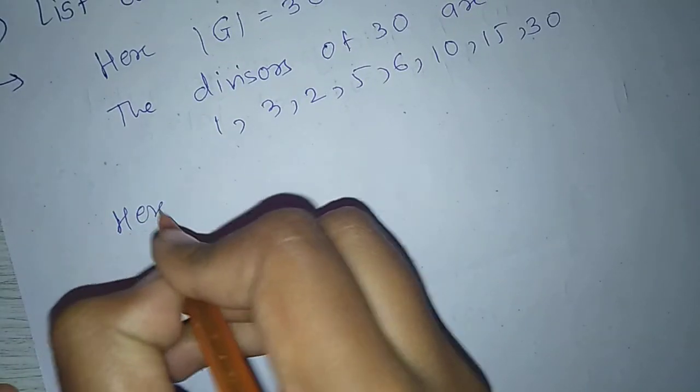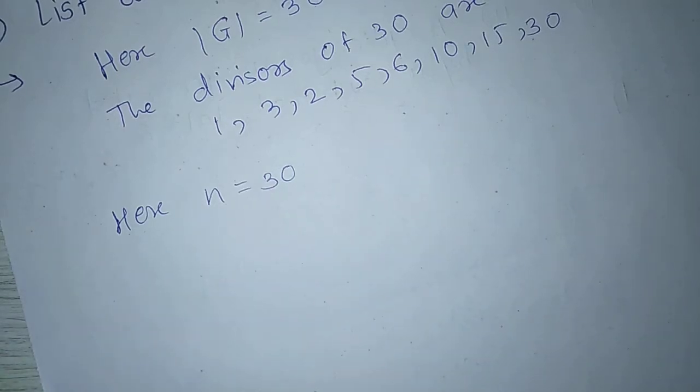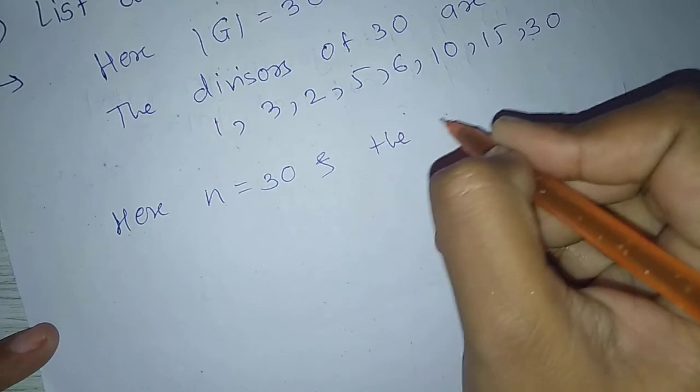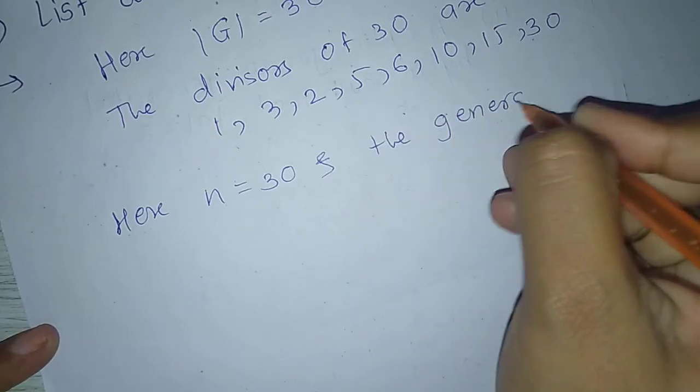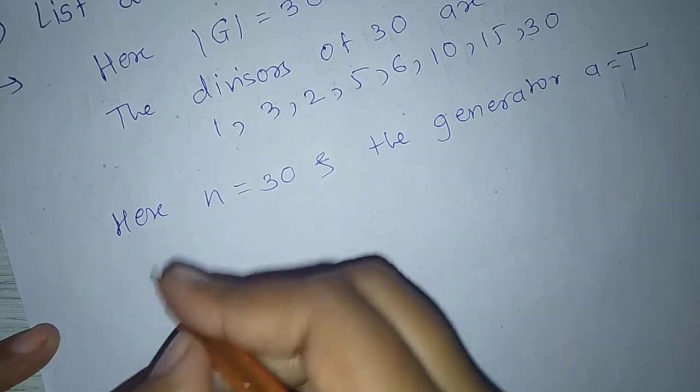Here n equals 30 and A is the generator of G, A equals 1 bar.